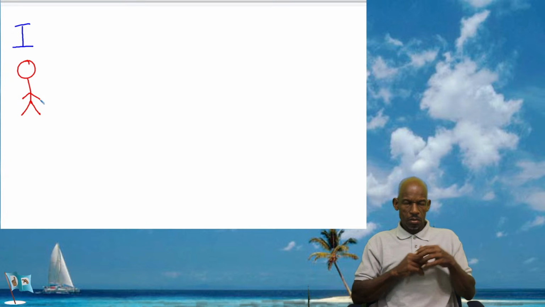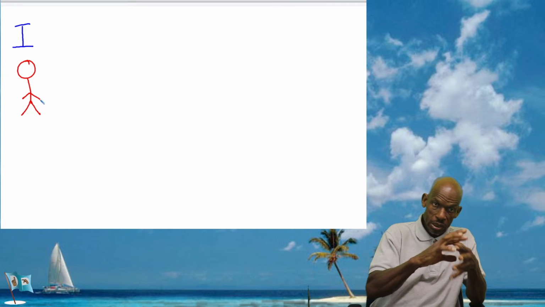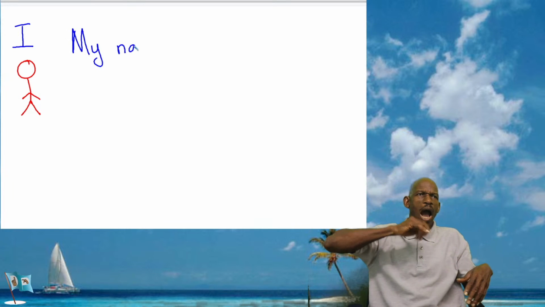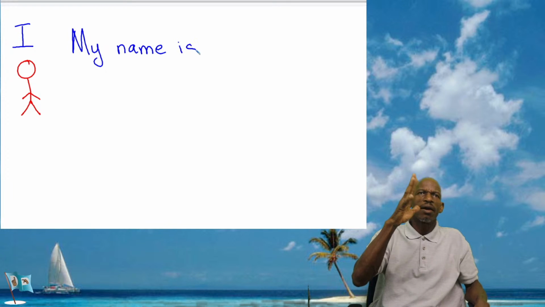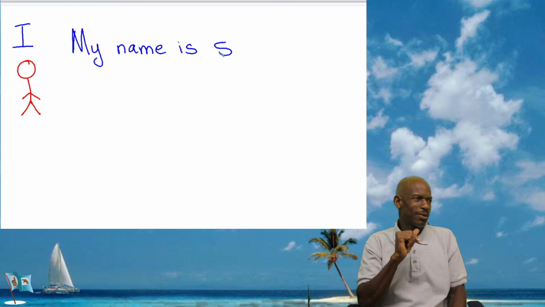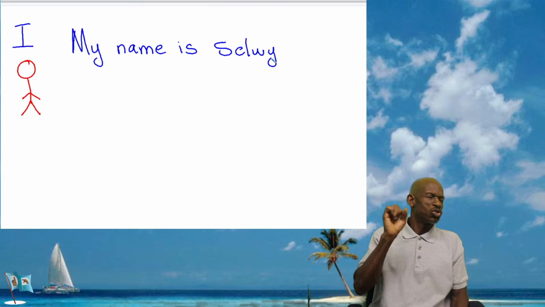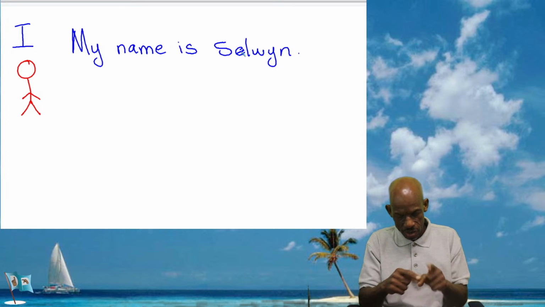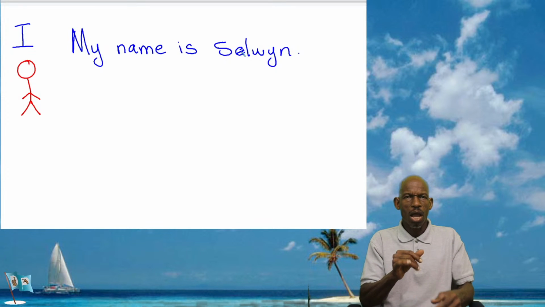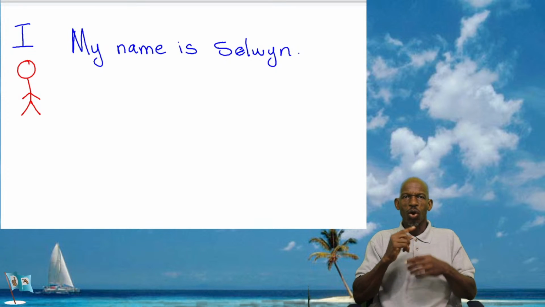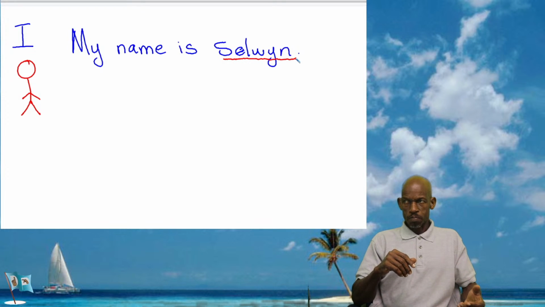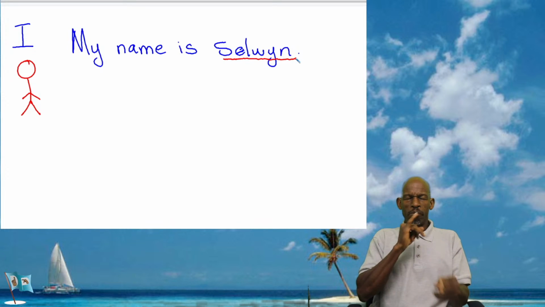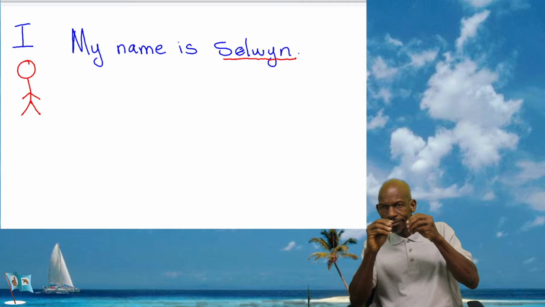So when you're talking about yourself, say you are writing a story, you will say, okay, my name is Selwyn. My name is Selwyn. You are talking about yourself. And instead of writing Selwyn again in the next sentence, you're going to replace Selwyn with the pronoun I.